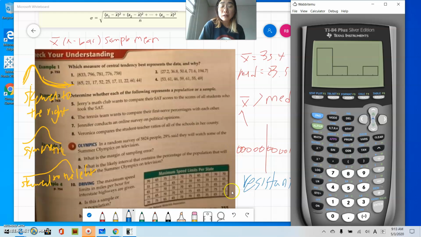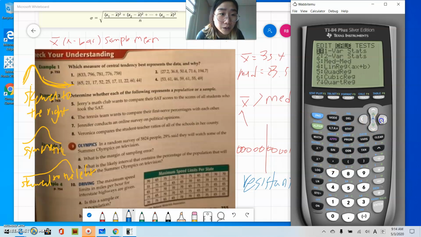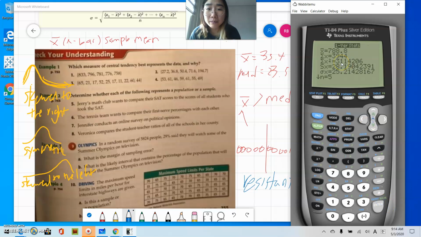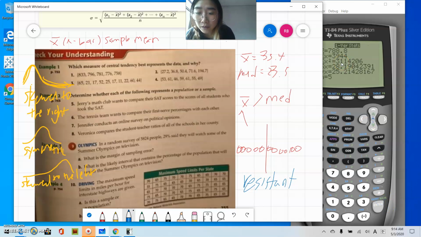So let's check if the graph itself doesn't give you a lot of conviction of which one you should choose. You should always go to stat and 1-var stats and change to L1. Calculate. And so I'm going to write median somewhere with green maybe. Mean for number 1 is 780.8.